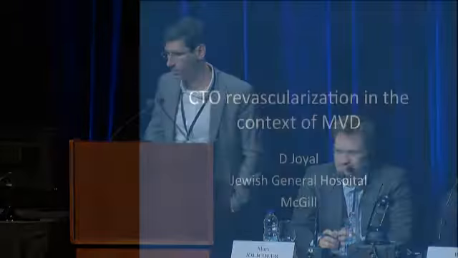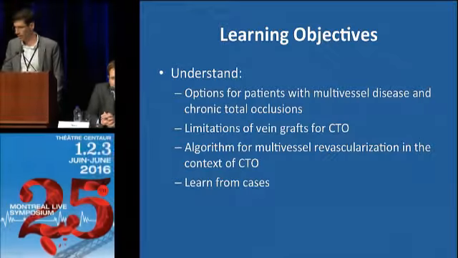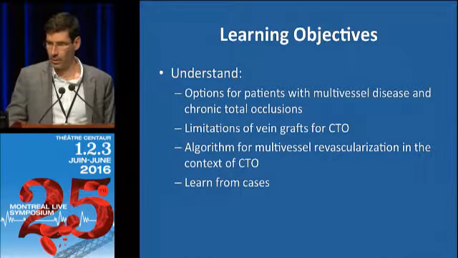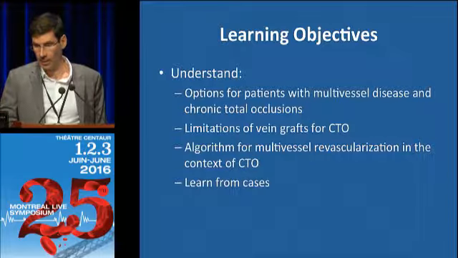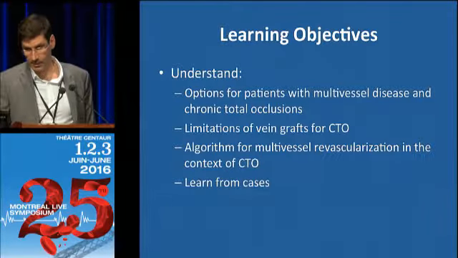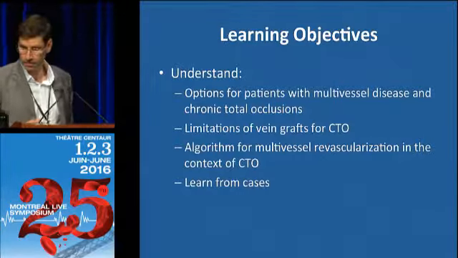So I'll be talking about CT revascularization in the context of multivessel disease. Those are my disclosures. Learning objectives, we'll look at the options for patients with multivessel disease in the presence of a CTO. I'll talk a bit about the limitation of vein graft for the CTO, and we'll propose an algorithm for multivessel revascularization in the context of CTO.